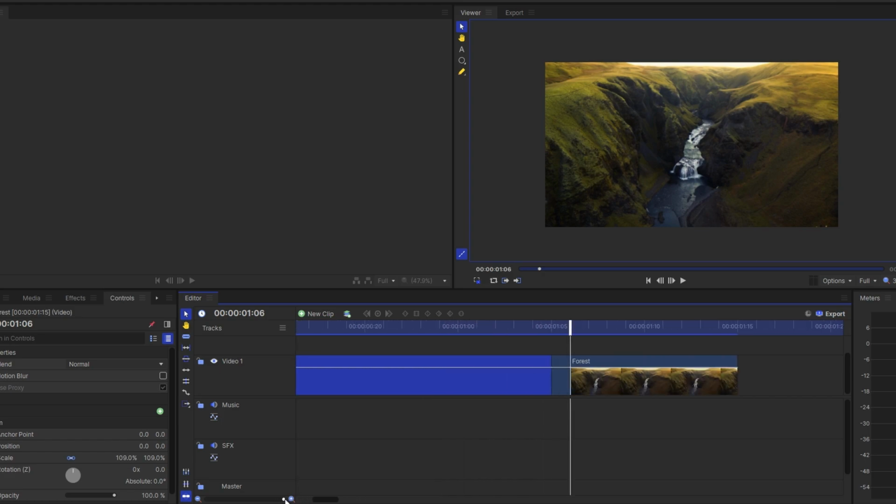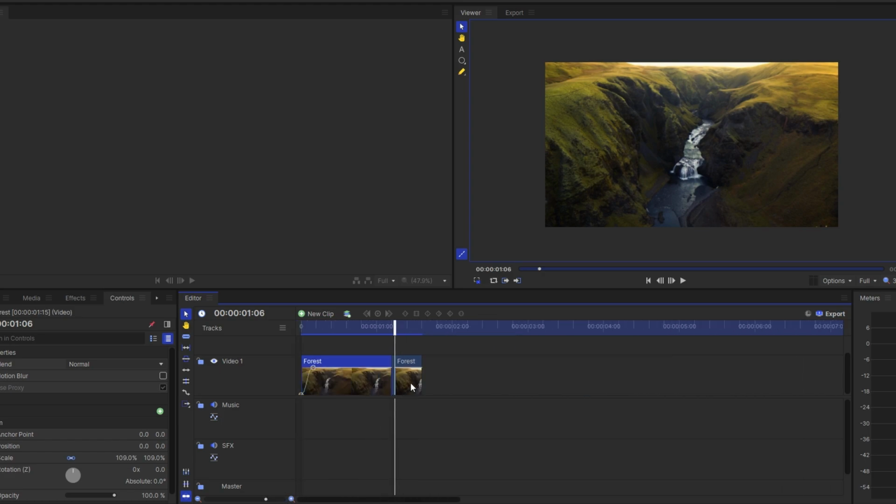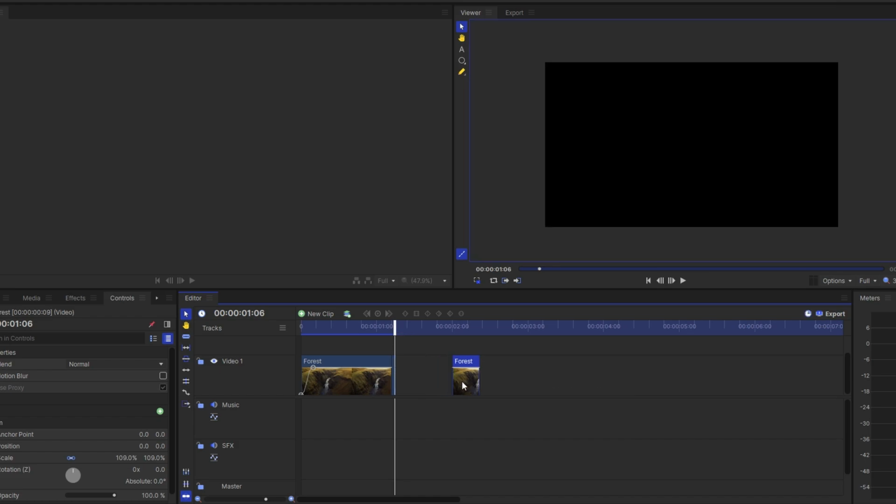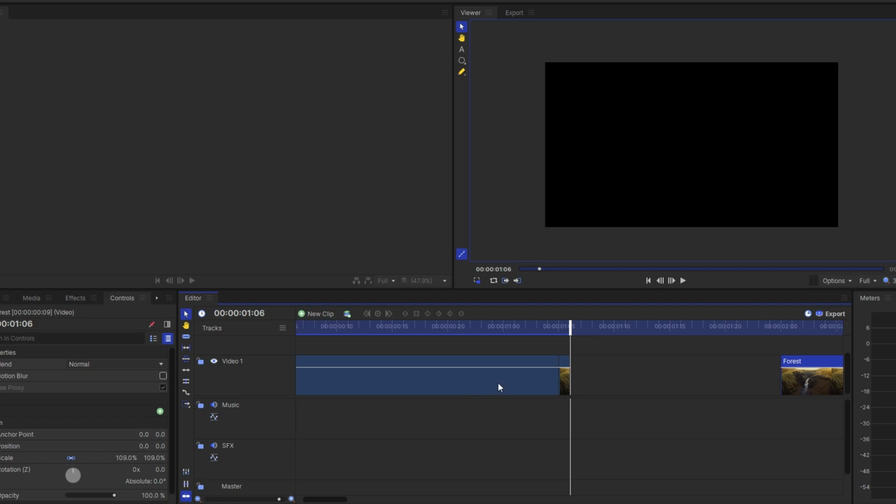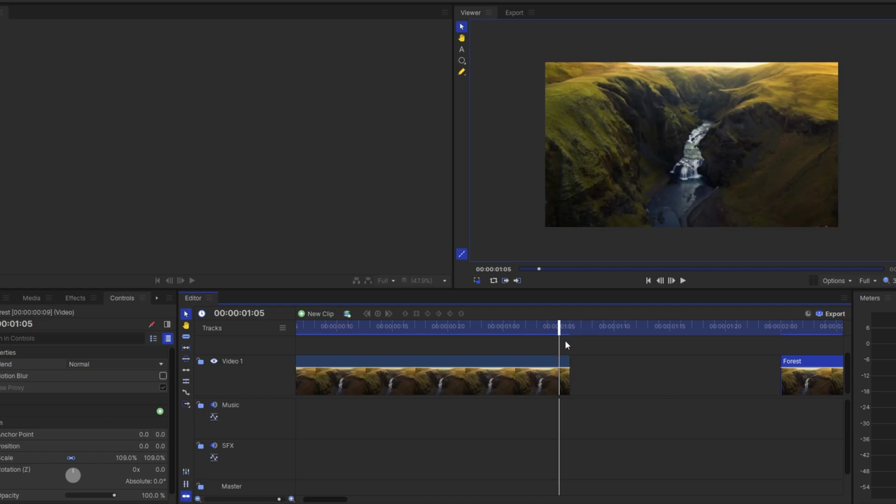Move the video clip away from your cutout frame to create space for the freeze frame. Use the slider at the bottom of the timeline to zoom in and better see your cutout frame. Select the Rate Stretch tool from the toolbar.